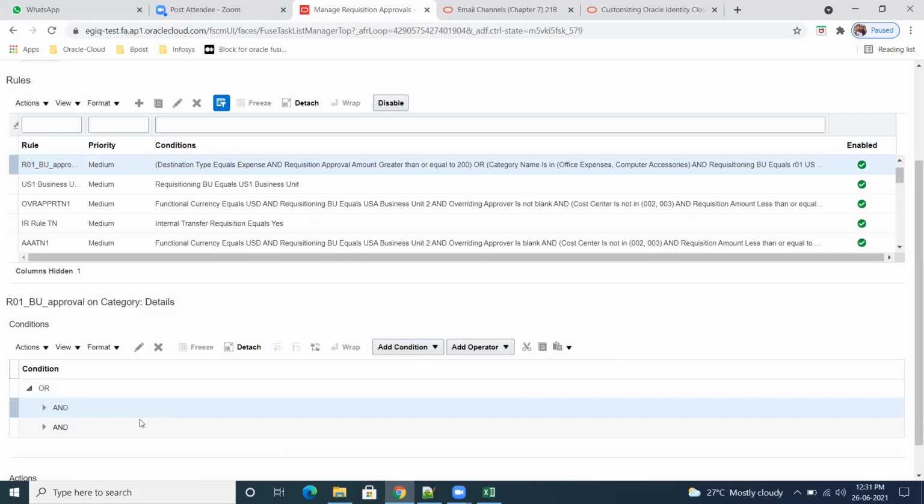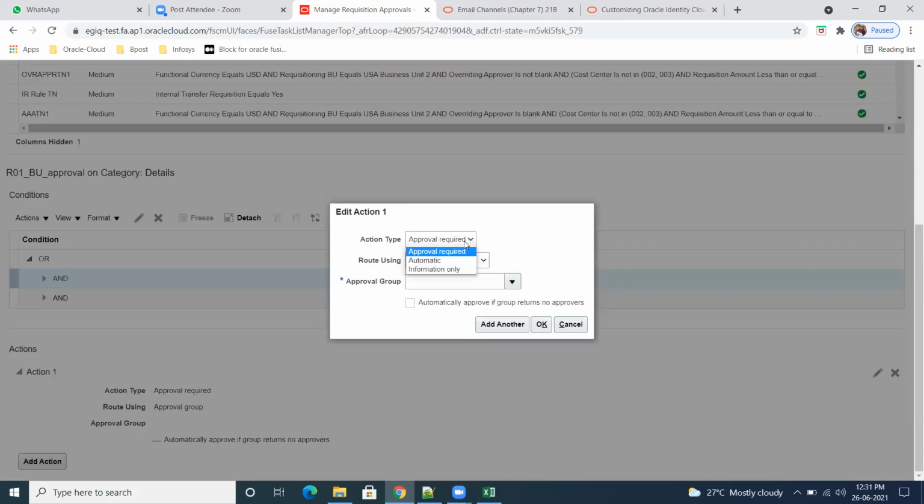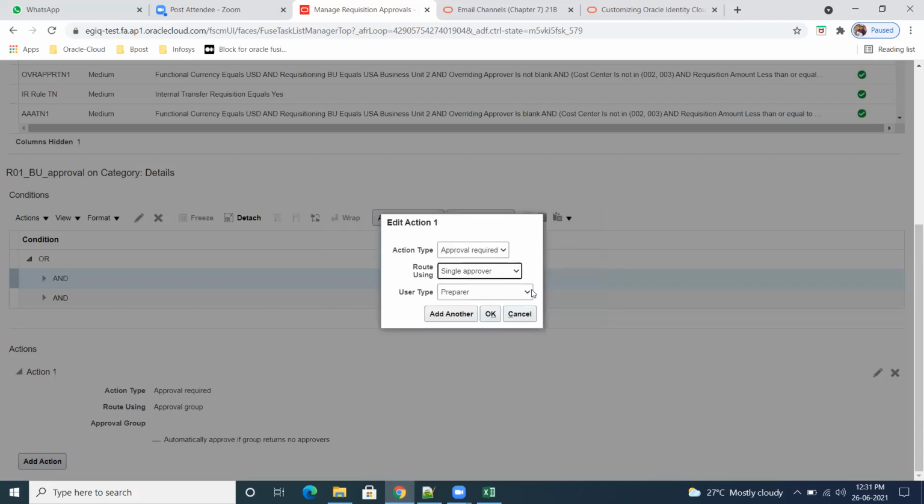Now after writing the condition, then add action. So here we have automatic information, FYI, approval required, automatic. Automatic means no need for any manual intervention, the system automatically will do. So I am going for approval required. First operation, single approver. User type, so there are a lot of things.